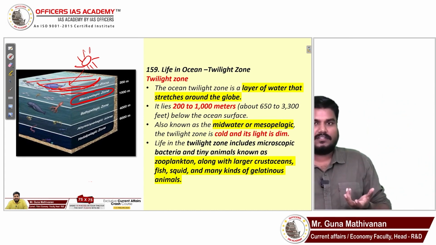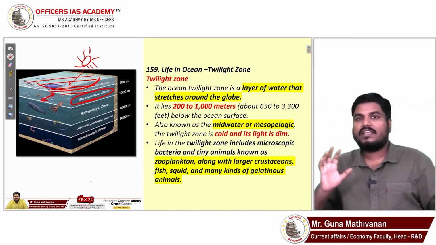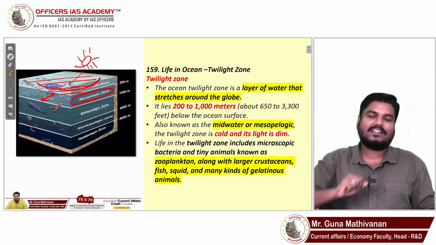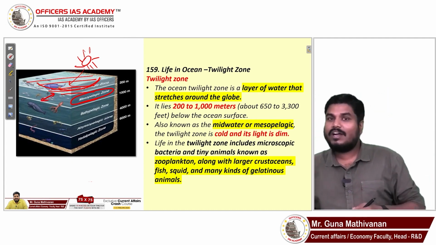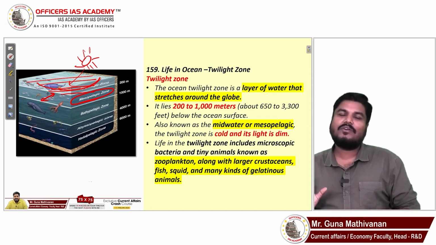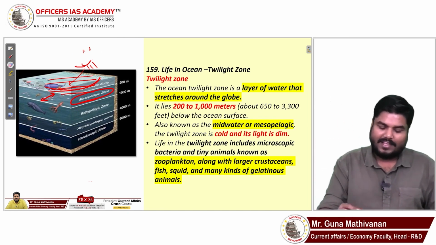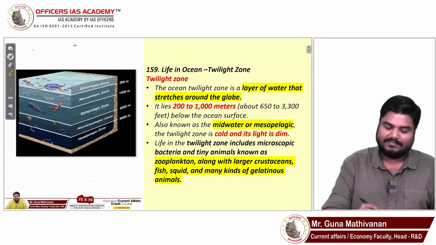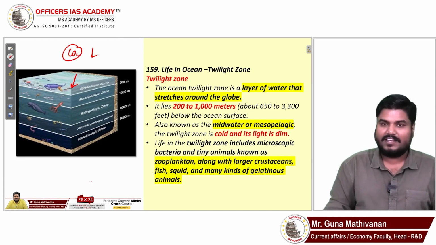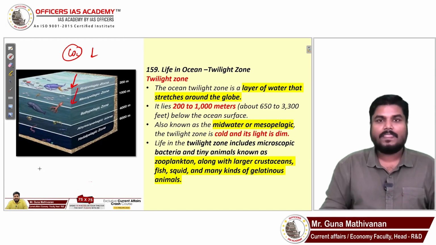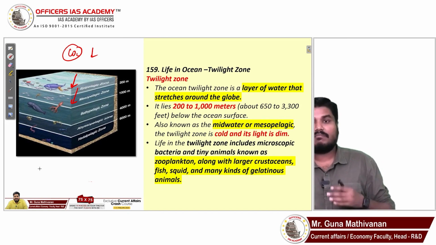So these zooplanktons in the twilight zone depend on the phytoplanktons. What do phytoplanktons do? They capture carbon dioxide. Now what will zooplankton do? Zooplankton will go and eat those phytoplanktons. So the CO2 from the atmosphere now goes to the first layer, and later it goes to the second layer. This feature is called the biological pump. Oceans act like a biological pump.